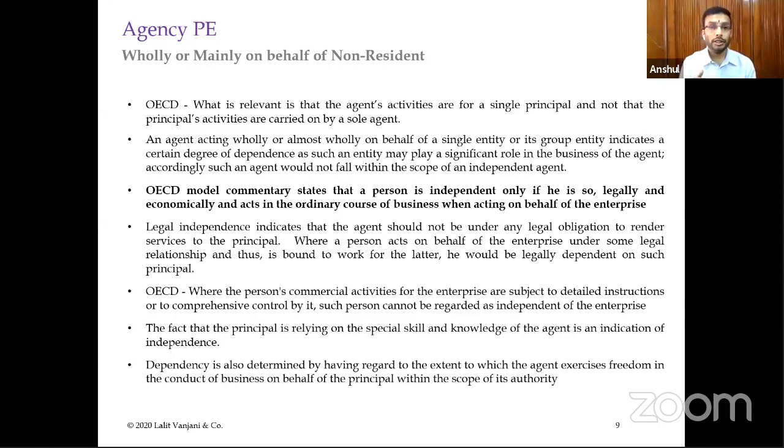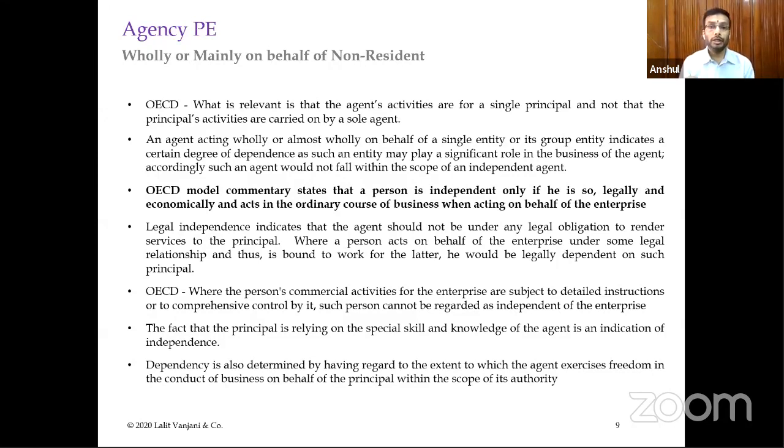Now the next point is an agent acting wholly or almost wholly on behalf of a single entity or its group entity. It indicates a certain degree of dependence, such an entity may play a significant role in the business of that agent, right? Now the OECD model commentary states that a person is independent only if he is so legally and economically and acts in the ordinary course of business. This we have already discussed.